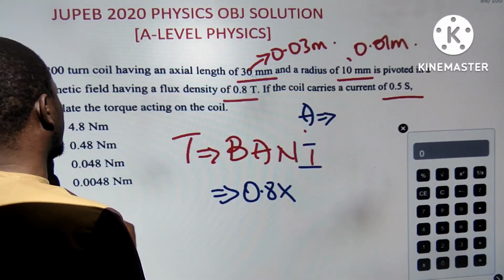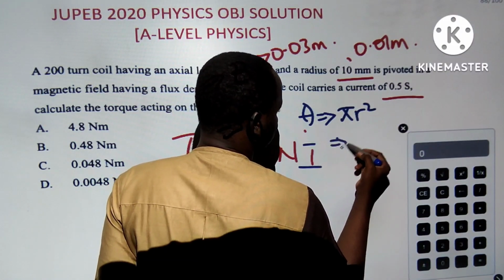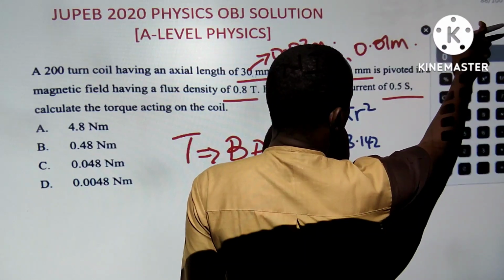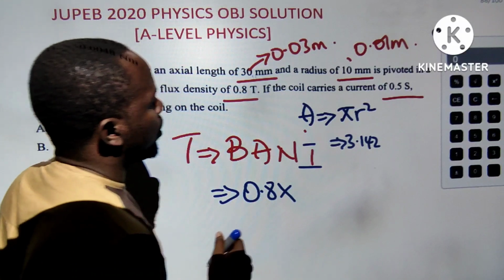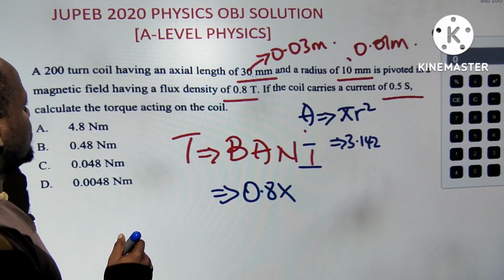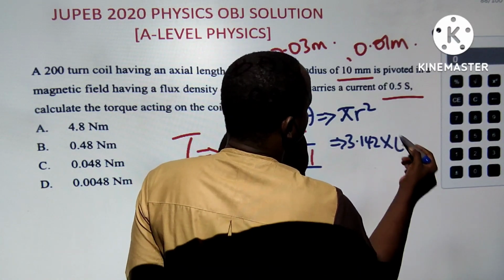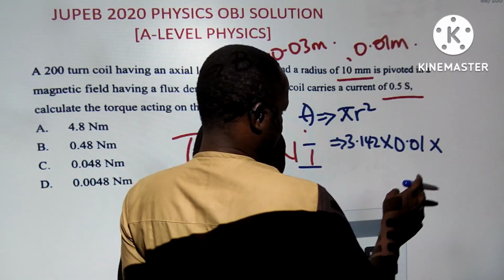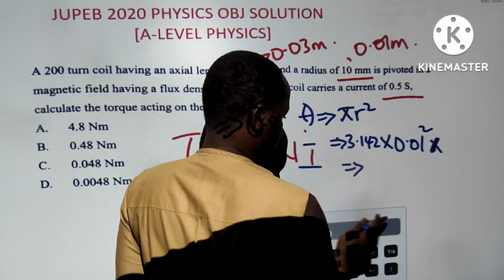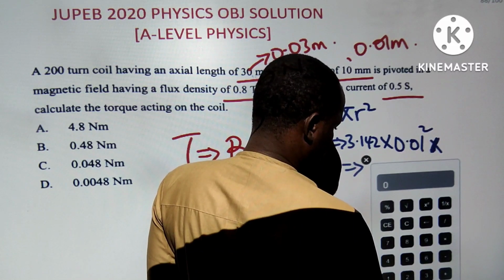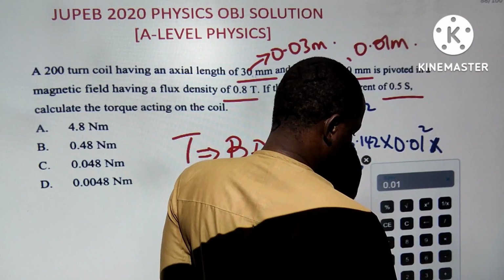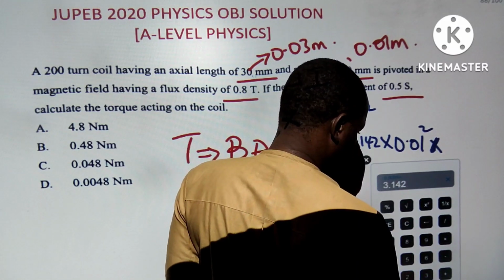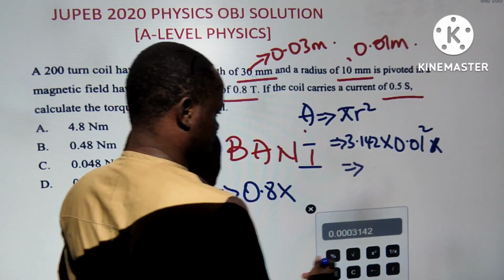The area should be pi r squared, so that is 3.142 times the radius squared, 0.01 times 0.01, which gives about 0.0003.